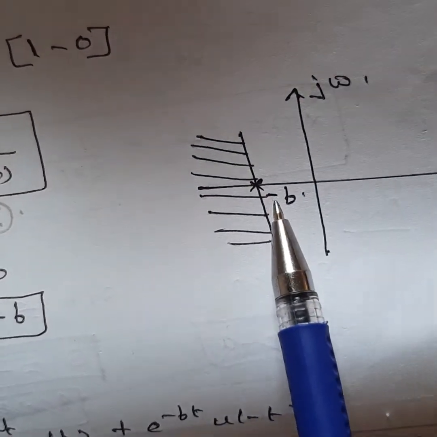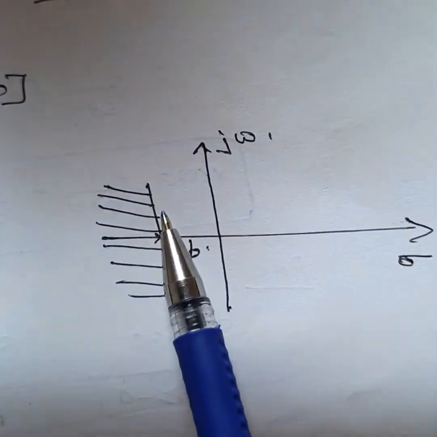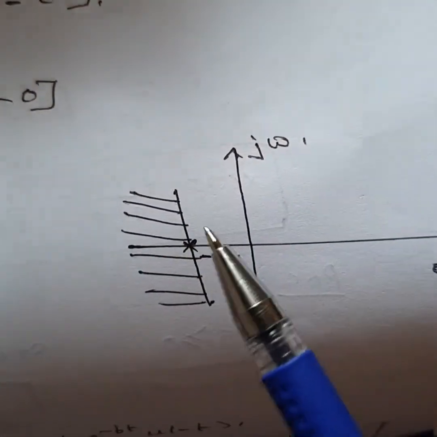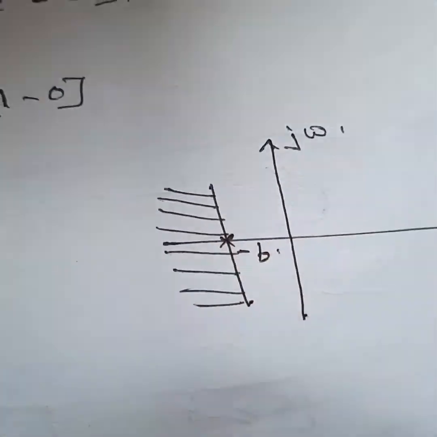So how will you plot it? Considering the sigma and j omega axes, you mark this point as minus b. Less than or equal to minus b means this side, the left side. So this is the region of convergence.